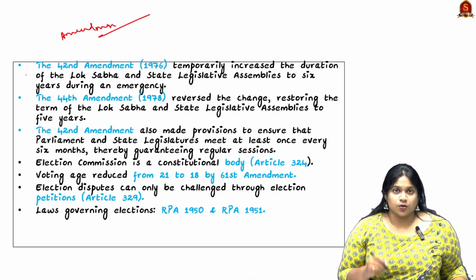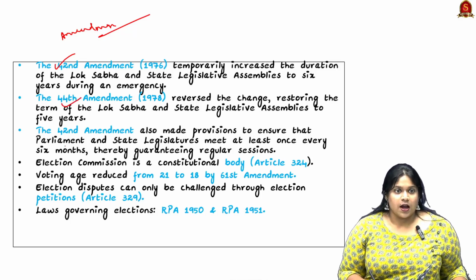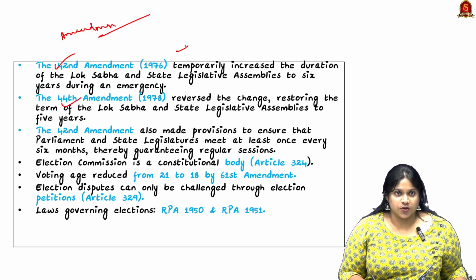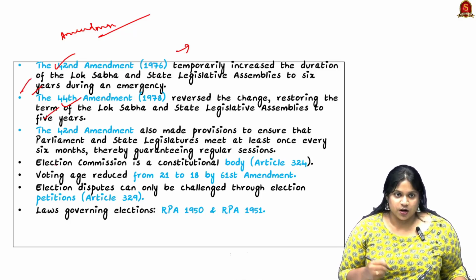Through this article, the important amendments are the 42nd and 44th, as during the national emergency the tenures were increased and then it was reversed back. So these amendments are very important for you to note. Take a screenshot and revise.